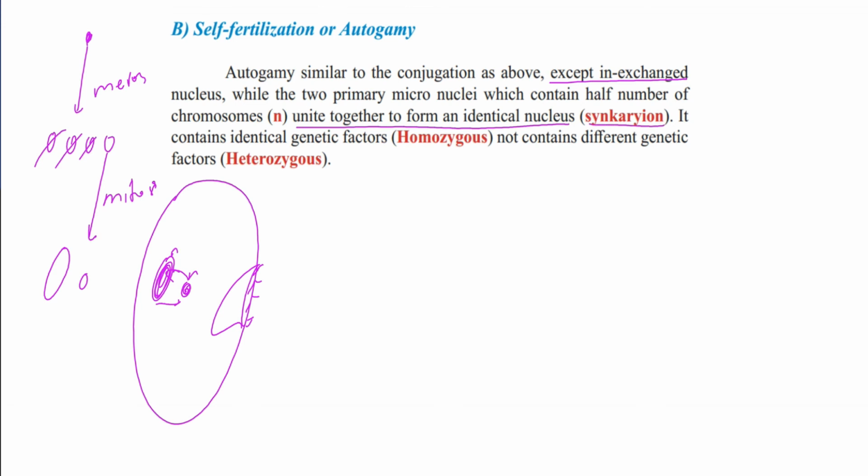Synkaryon is fertilization that happens between 2 nuclei, karyo about nucleus, syn, similar. It contains identical genetic factors, homozygous. Why? Because these 2 nuclei formed by mitosis and they are identical. They do not contain different genetic factors, which would be heterozygous. Means what? The homologous chromosomes are the same in this case.